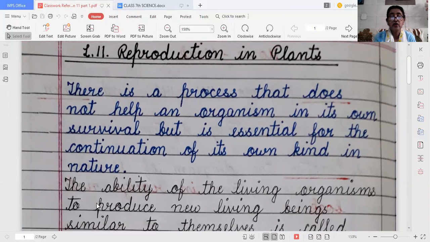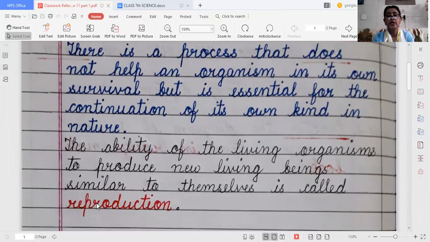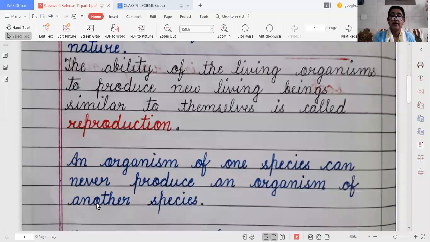So, the ability of a living organism to produce new living beings similar to themselves is called reproduction. I am repeating again, the ability of a living organism to produce new living beings similar to themselves is called reproduction. An organism of one species can never produce an organism of another species. Whenever there is reproduction, an organism will produce offspring of its own kind only.